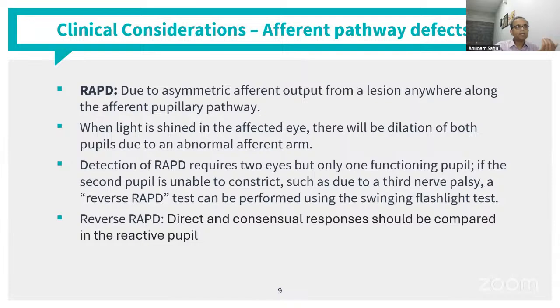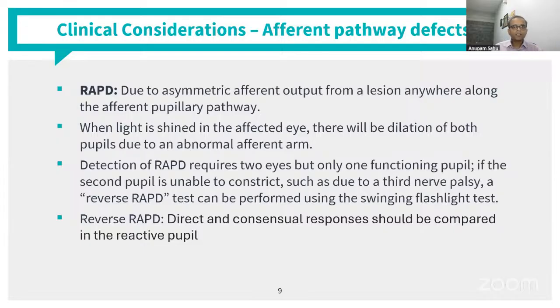So what is the clinical importance that we need to give to these pupillary pathways? The most important clinical consideration that we need to think of is relative afferent pupillary defect. That provides us a lot of details about how the eye's optic nerve pathway and the retina are, without even seeing the fundus. So relative afferent pupillary defect basically means what it says: afferent means the afferent pathway is involved, and it's a relative defect.